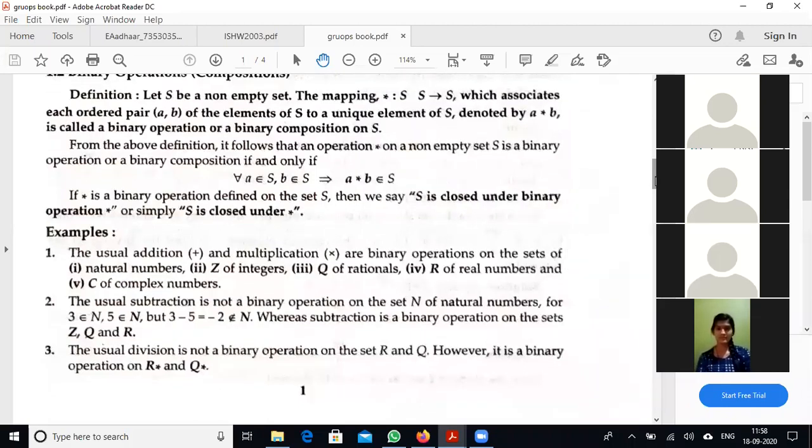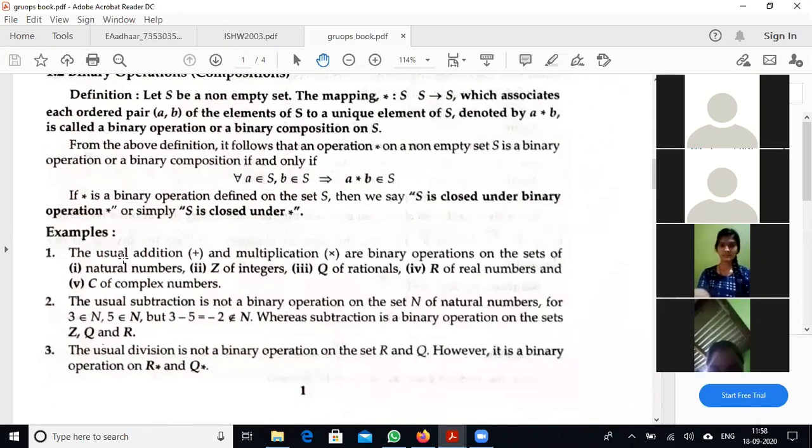Moreover, we take binary operation examples, that is usual addition and multiplication. Almost all of them are binary operations on natural numbers, the set of integers, rationals, real numbers and complex numbers. And subtraction is not a binary operation on natural numbers. For example, 3 and 5, their difference is -2, which is not a natural number.